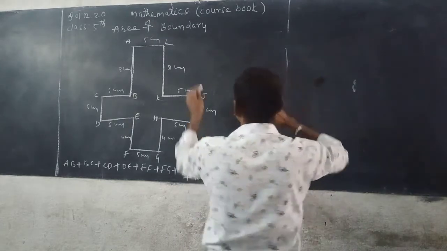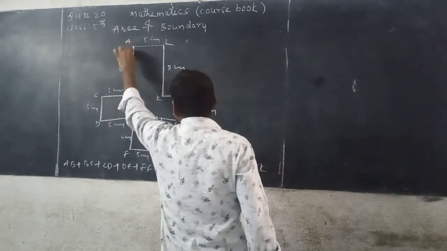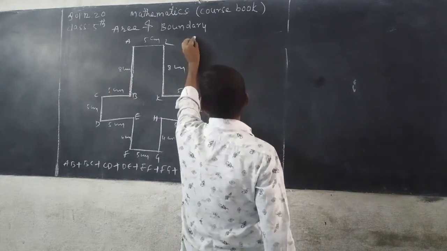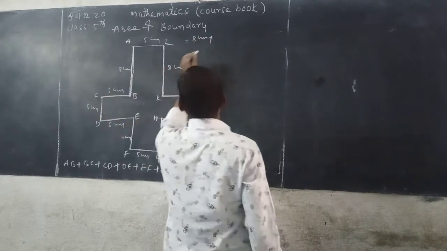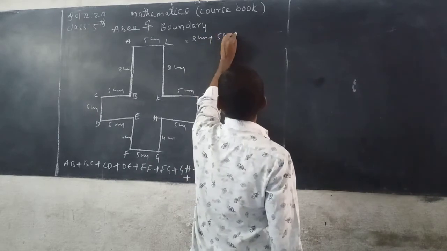Substitute the values. See here, AB 8 centimeter plus BC 5 centimeter plus